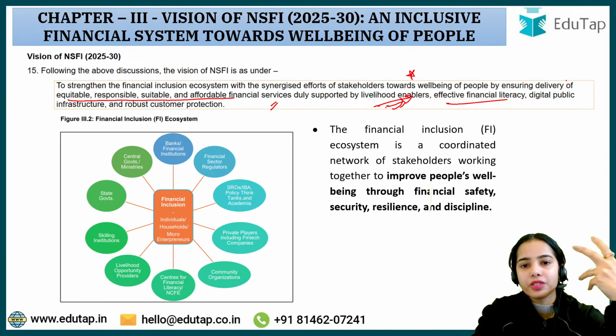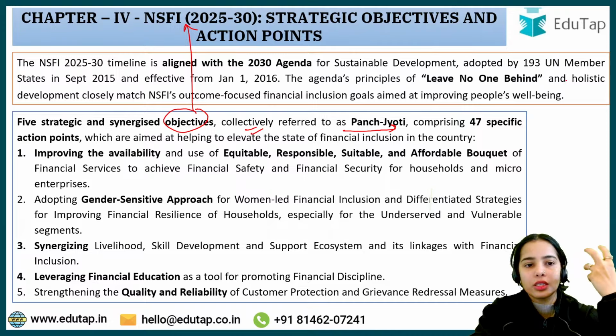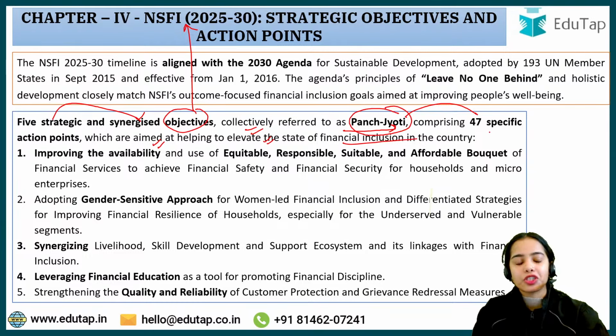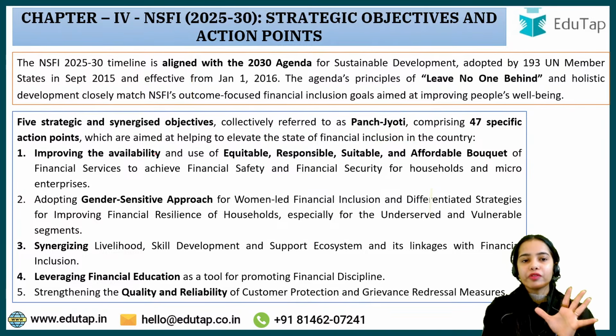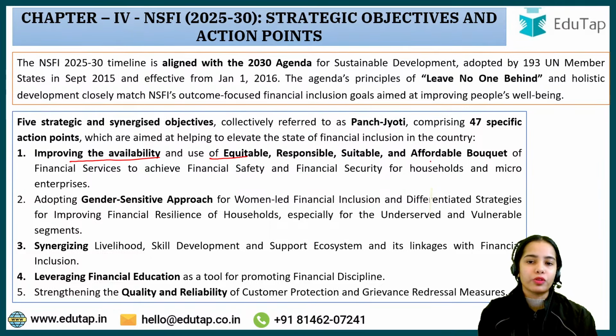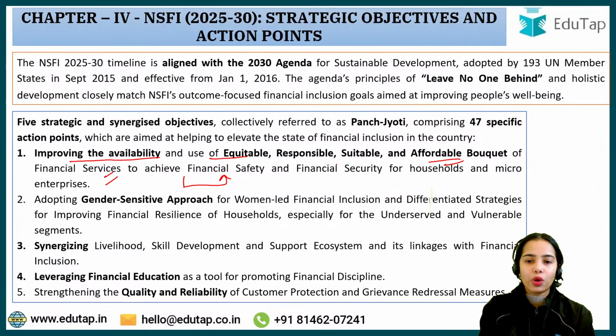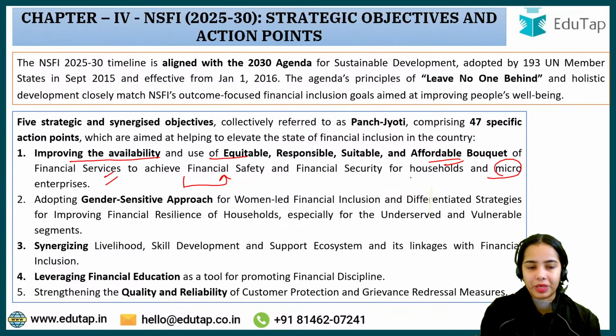Now we are going to discuss the 5 strategic objectives, collectively referred to as Panchjyoti, comprising 47 specific action points which are aimed to help elevate the state of financial inclusion in the country. The 5 objectives are: improving the availability and use of an equitable, responsible, suitable, affordable bouquet of financial services to achieve financial safety and financial security for households and micro enterprises.